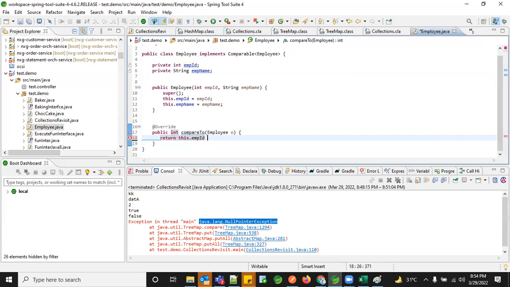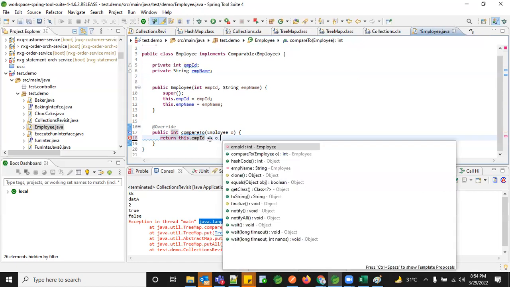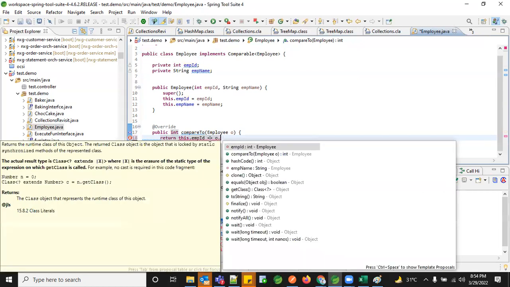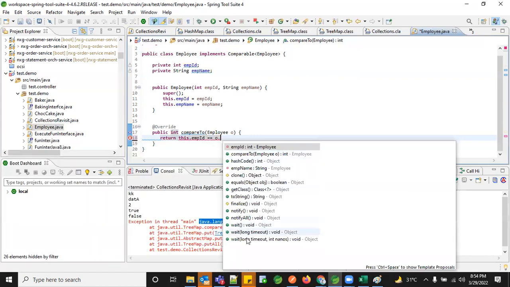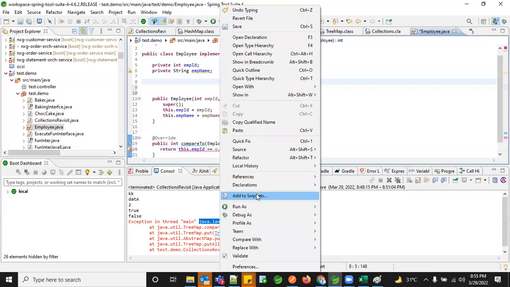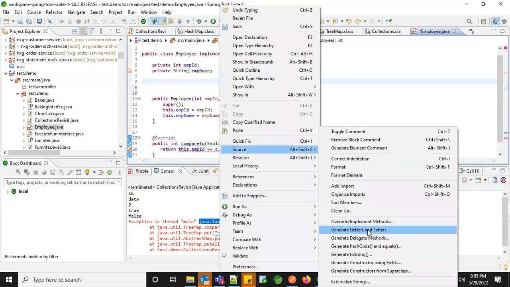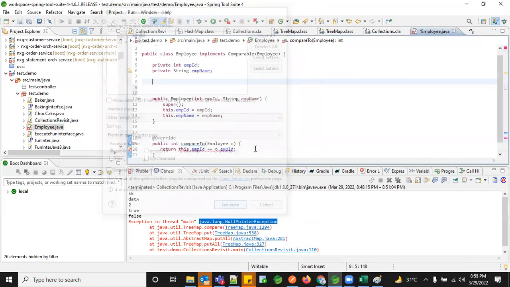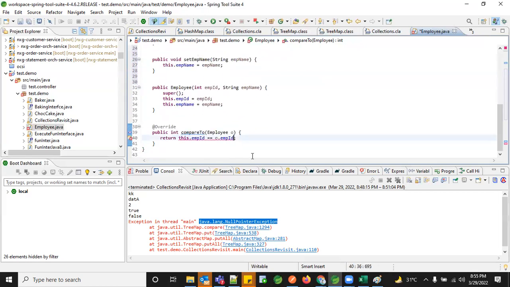So this is an integer, right? So I'll just give equal to object dot employee ID. Since I don't have getters and setters, this is an issue.